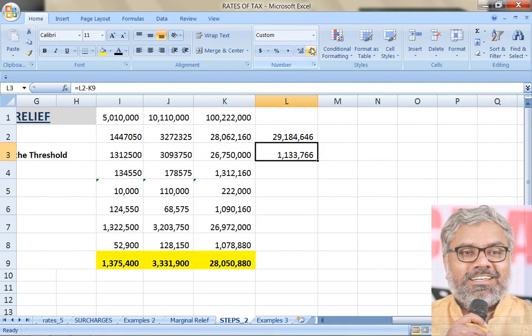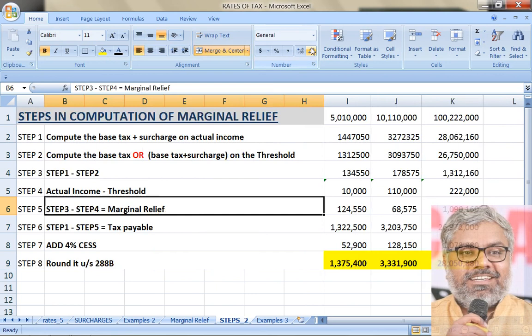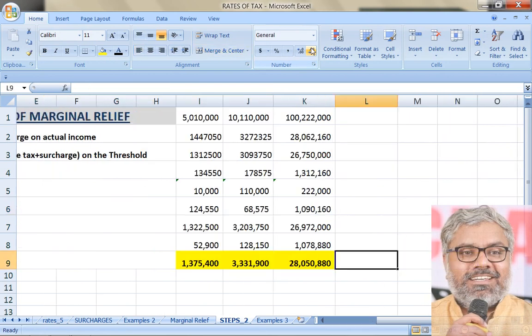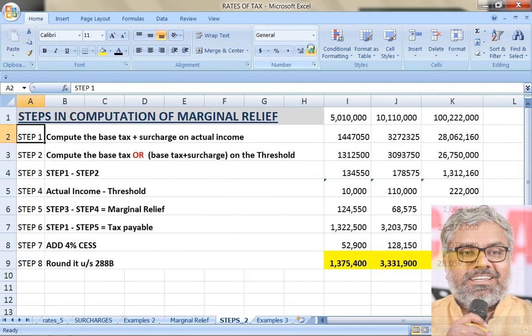So the total saving is 11 lakh 33,766 if you take money as a basis, but marginal relief is only 10 lakhs 90,160, because of which there is a lesser tax that the SSC will pay. If at all there is no marginal relief, how much he would have paid? He would have paid a higher amount, what we have already calculated here. He would have paid 29 lakhs. But now he pays only 28 lakhs final tax. So that is how marginal relief has to be calculated.